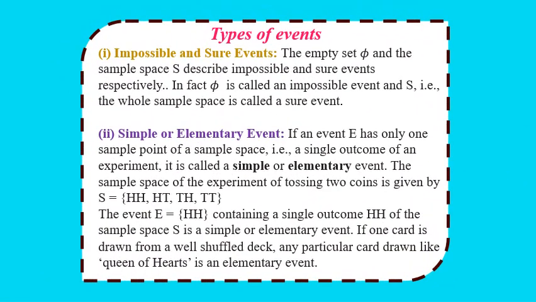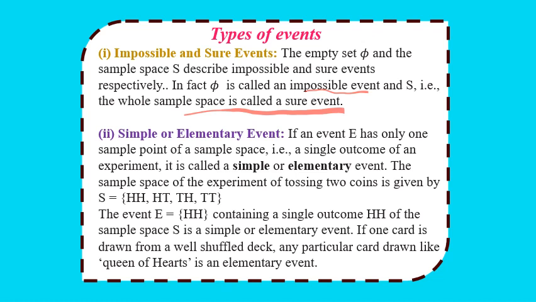Now we have different types of events. First is the impossible and sure event. The empty set phi, an event which does not have any element, is called the impossible event, and the sample space S is termed the sure event, because it is bound to happen. In fact, phi is called the impossible event and S is called the sure event. Clear?